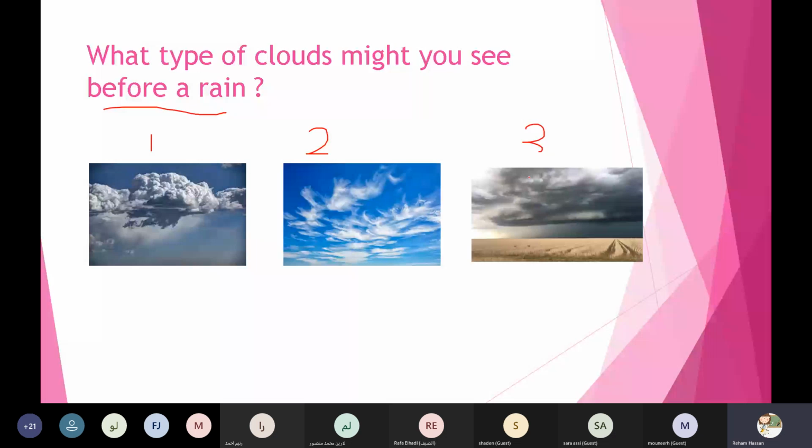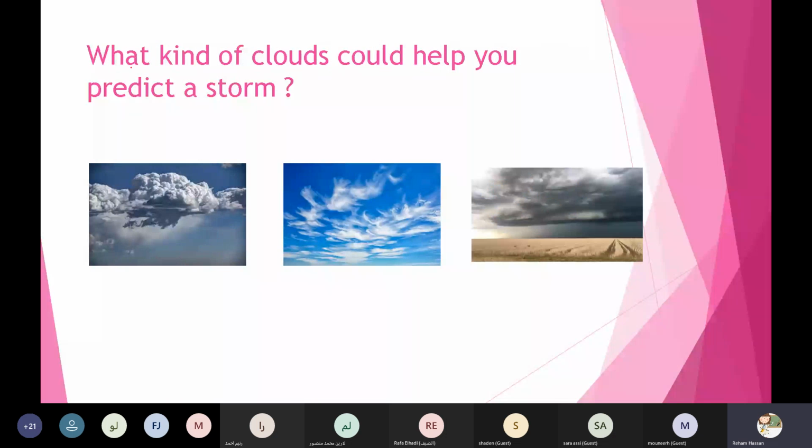Amazing, yes, this is number 1. Thanks a lot. Okay, Lara, and what kind of the clouds could help you to predict the storm? Is it number 1 or number 2 or number 3?